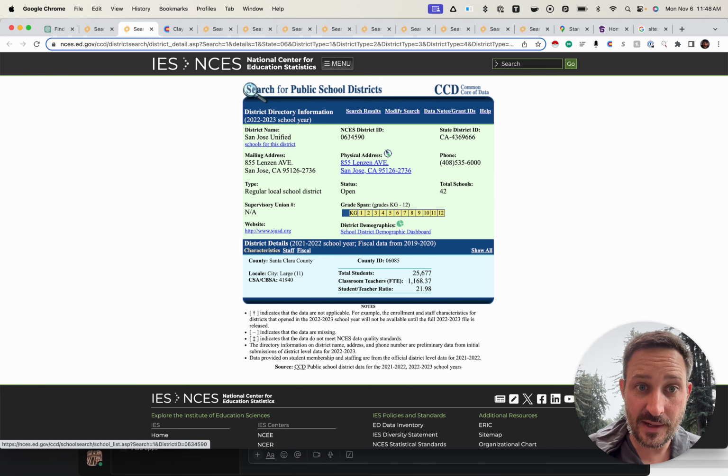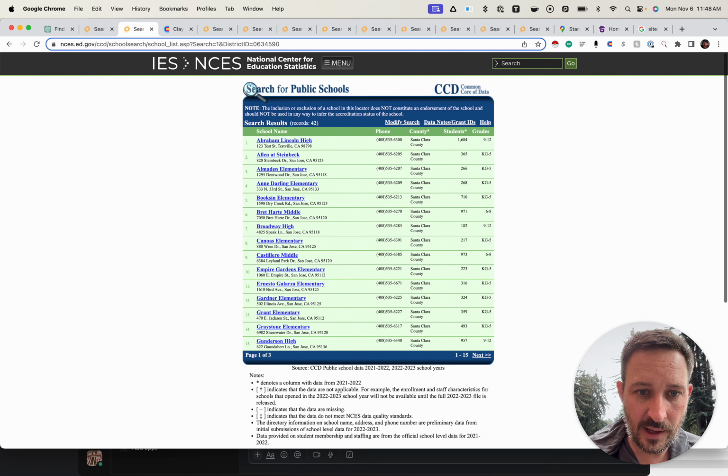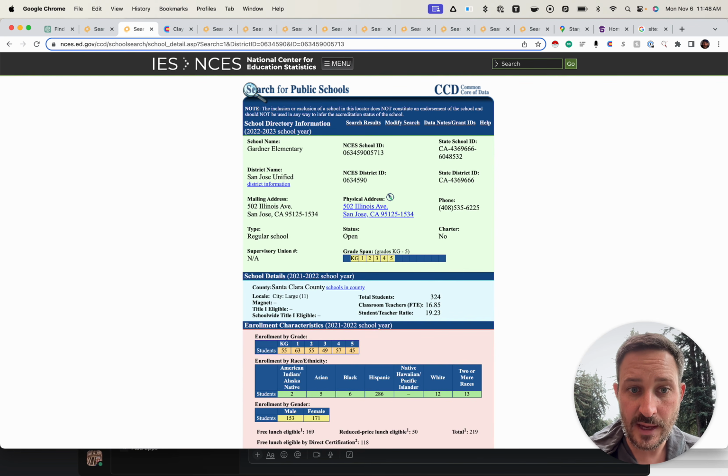And there's this great button here, like, look at schools in this district, right? So now I have a mapping, right? I have a map of the school district to the school. Let's check in with Gartner Elementary School. I'm not going after elementary schools. But notice in this case, it does not say the website. So it's like, ooh, but it does say the address. So if there's incomplete information, I go to my handy dandy friend Google Maps.